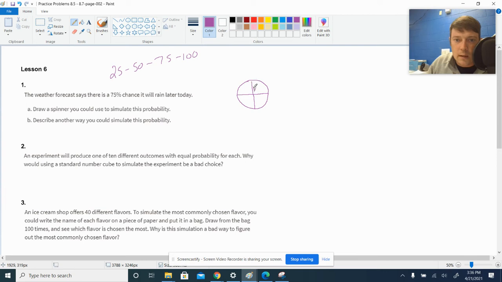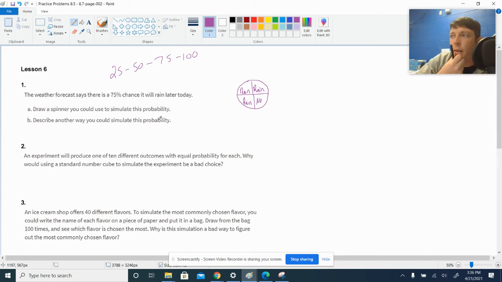So I'm going to say that this one is going to be rain. This one's going to be rain. This one's going to be rain. But that last one, no rain. No rain on that fourth one because there's a 25% chance it's not going to rain later today. I have drawn my spinner. You're welcome. B, describe another way you could simulate this probability.